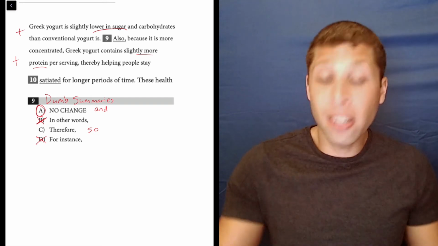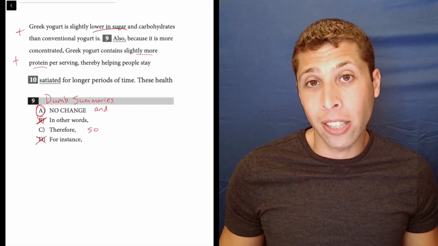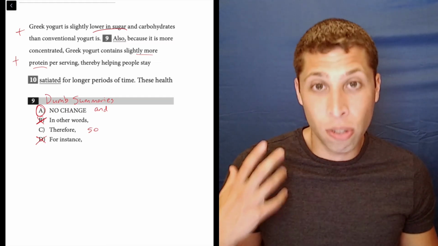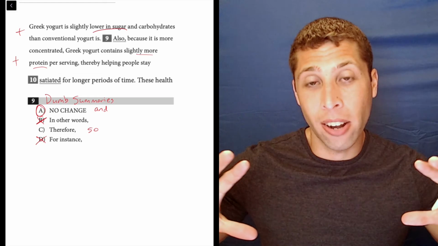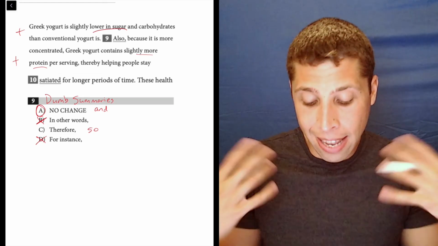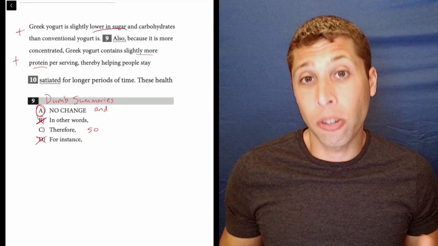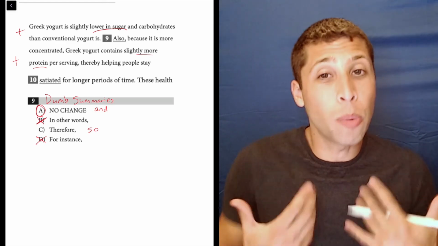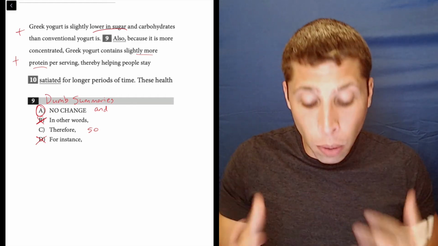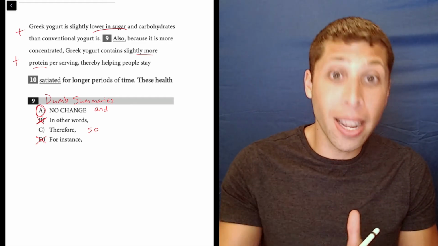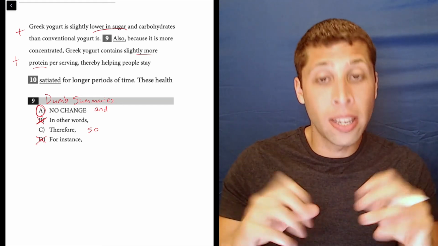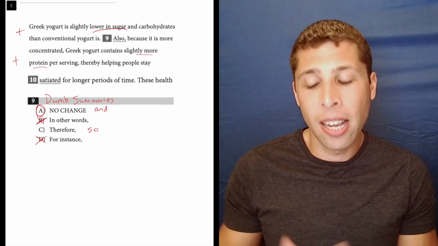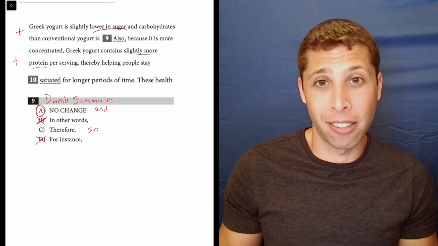So the correct transition is really not a transition at all. It's just telling us we're moving on to something new. It's kind of related, but it's totally separate. These are not facts that are dependent upon each other. And that happens sometimes. And I think with transition questions, we are lured in to these fancier transition words because we think that they sound smart. And what dumb summaries let us do is they remind us that these smart words have traditional, simple meanings. And we really want to understand the simplicity to make sure that we're not adding something to the paragraph that isn't there.